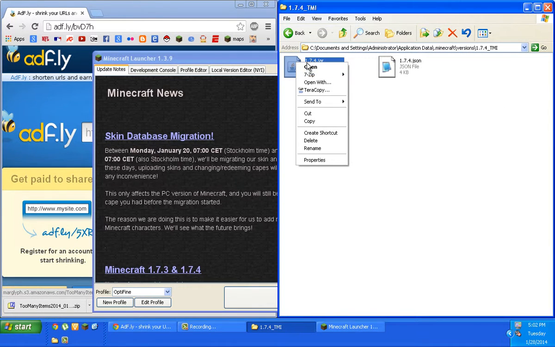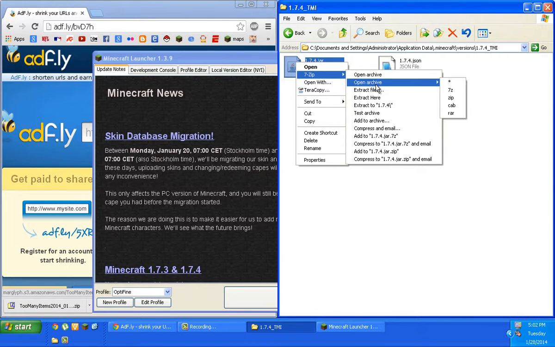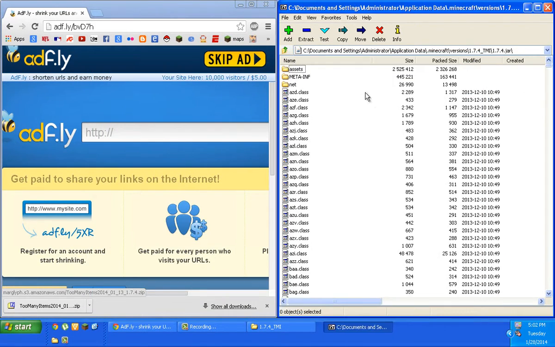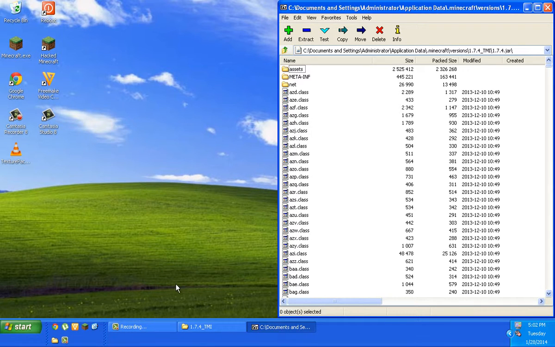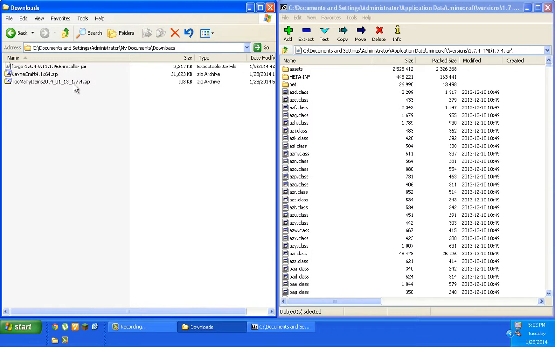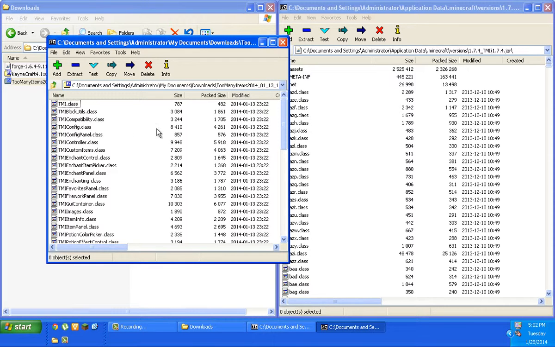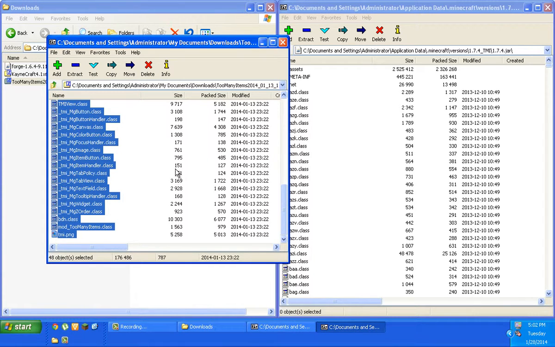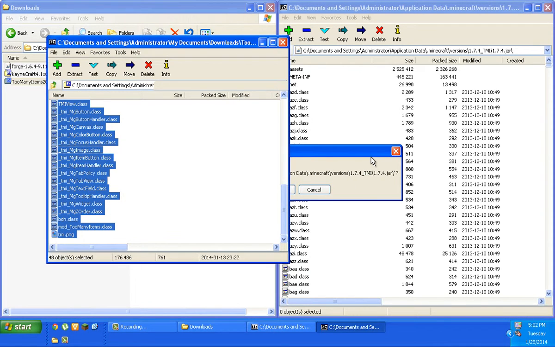One more thing. I gotta go in here, open archive with 7-zip. Kill this. And go to where I downloaded the actual zip file, which is in my downloads folder. I mean, that could vary depending on where you're set to download stuff. Alright, now all these files here, I'm going to select them all with a Control A and drag them right into my .jar.